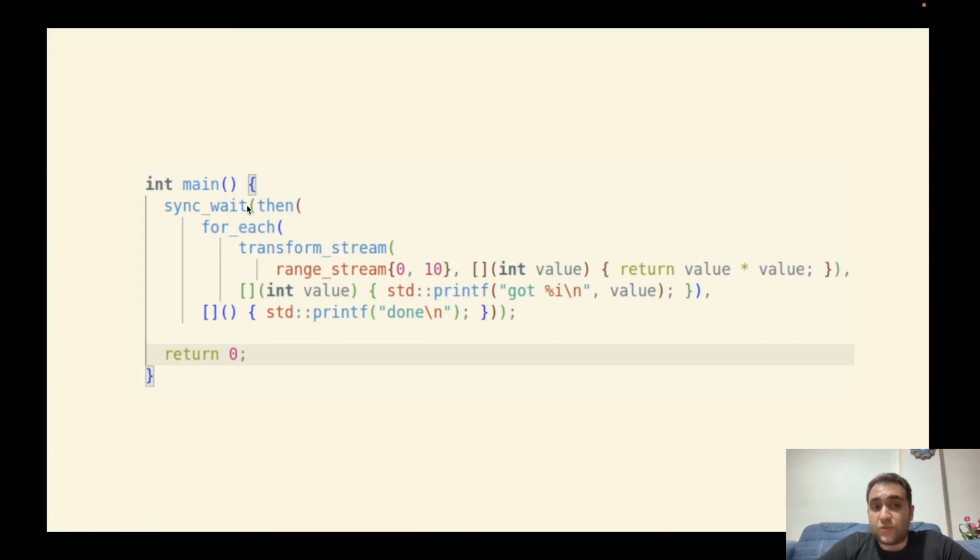Then the sender is passed to the then. As I said earlier, then gets a sender as the first argument, and it gets a lambda function as the second argument. This lambda function will be run after the sender. And finally, the result will be a sender, and we run this sender through the sync wait function.